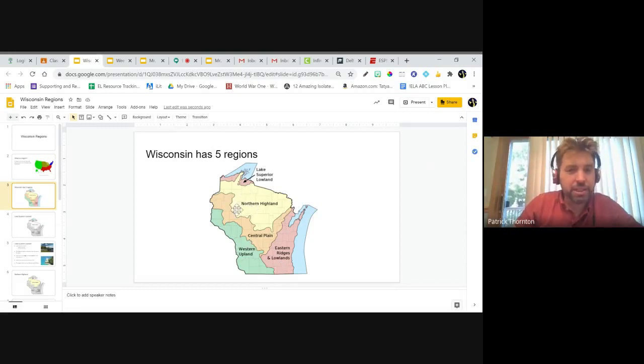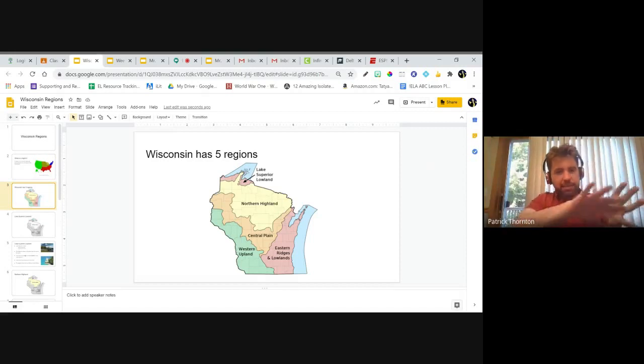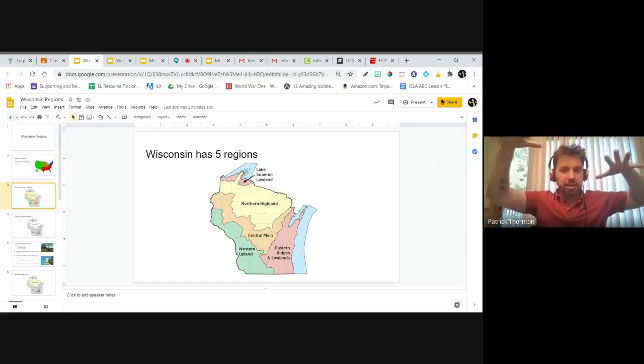Then we go down here. Say this with me. Say Northern Highland. Northern Highland. What do you think Highland might mean? Like the really high. Yeah. It's kind of a mountain, but it's more like the land is just higher elevation than the normal land. Because if you go down near the beach, the land is really low. And this is just higher land. It's not a lot of mountains really, but the land is kind of hilly and higher.